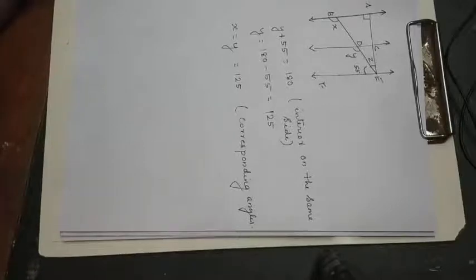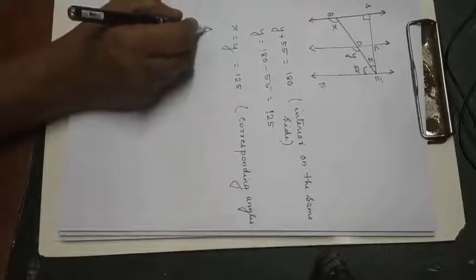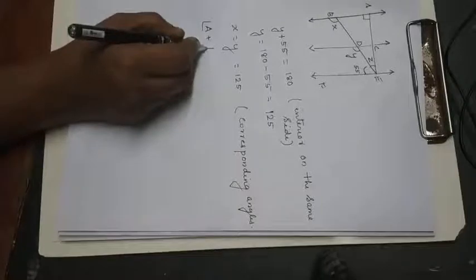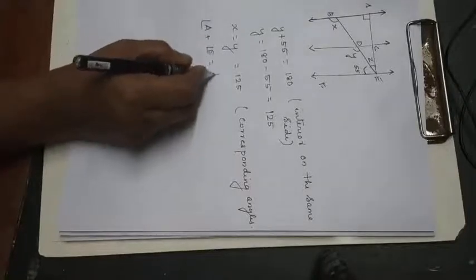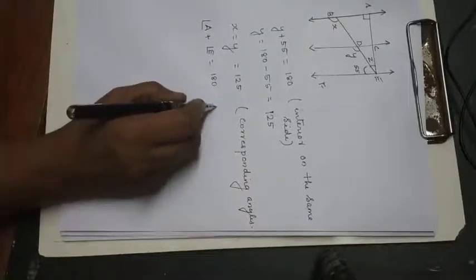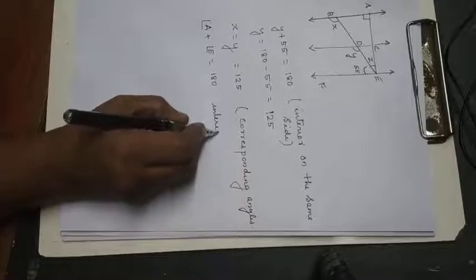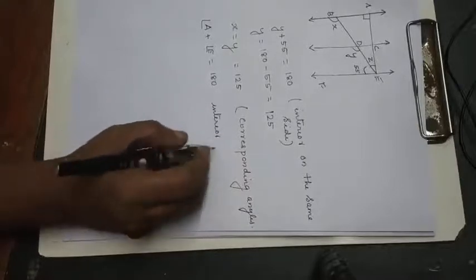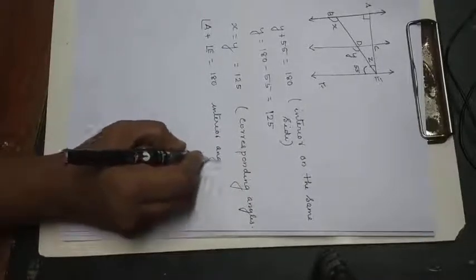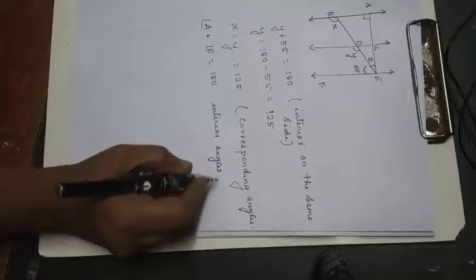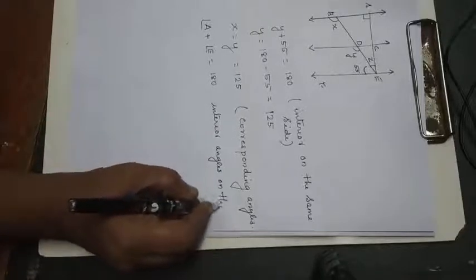So A plus E will be equal to 180, interior angles on the same side. So angle A plus angle E is equal to 180. You can write that, interior angles on the same side.